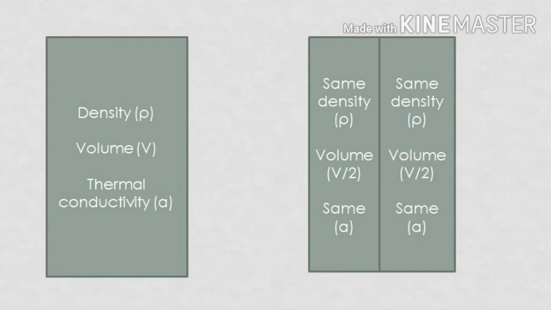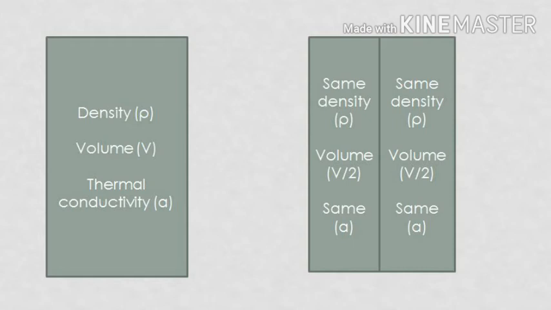The next is thermal conductivity. If I give you a copper rod whose thermal conductivity is, suppose, 300 watt per meter Kelvin, now if you break that rod into two parts, will its thermal conductivity change? No, its thermal conductivity will not change, because thermal conductivity is not dependent on the mass or size.